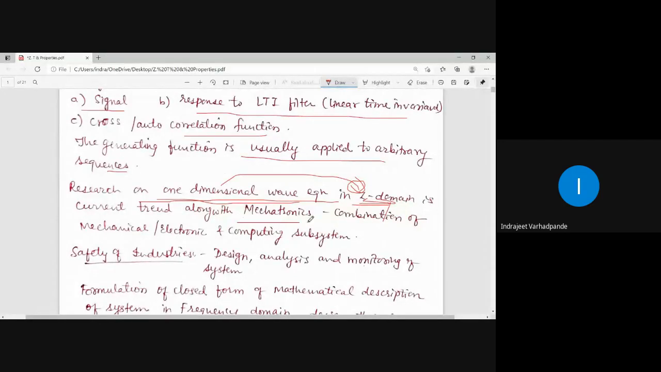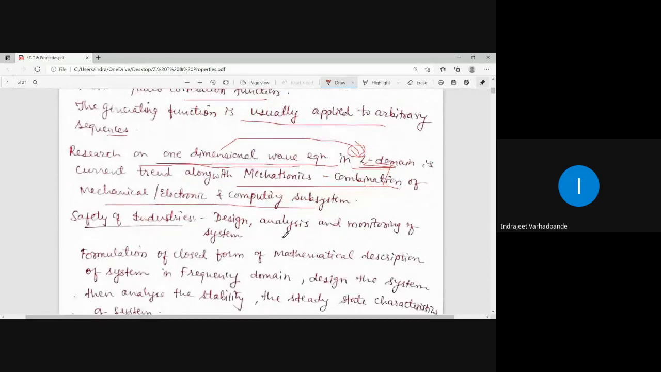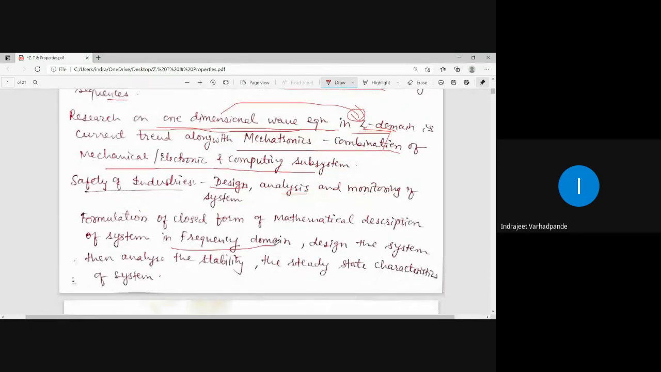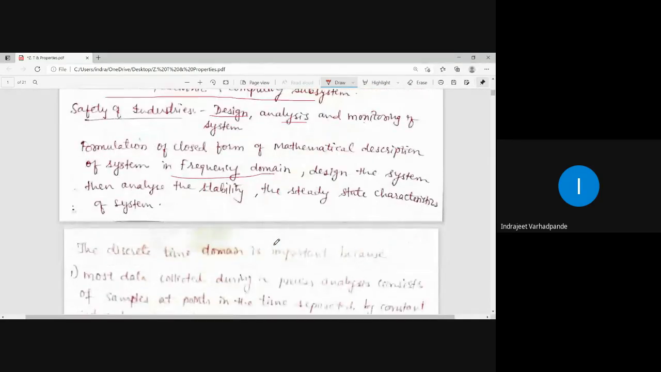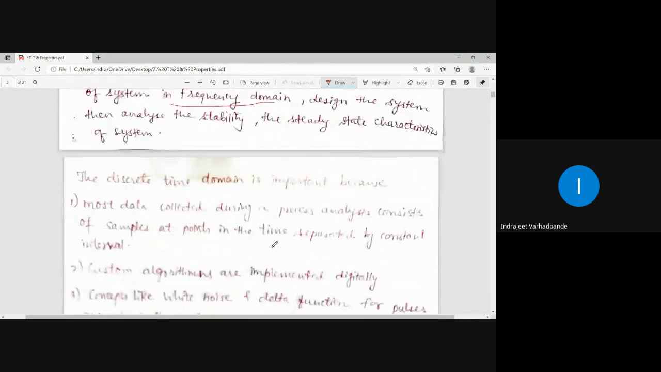Along with that, mechatronics, which is a combination of mechanical, electronics and computing subsystems. For safety in the industries, we always have to be with a strong system wherein we should design, analyze and monitor the system, and for all such discrete systems where frequency domain is required, we should go with the formulation of the description of the system, and that helps us for the stability and the security in terms of maintenance for the big industries or the workshops.